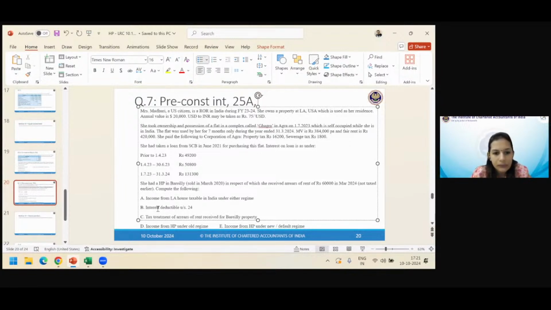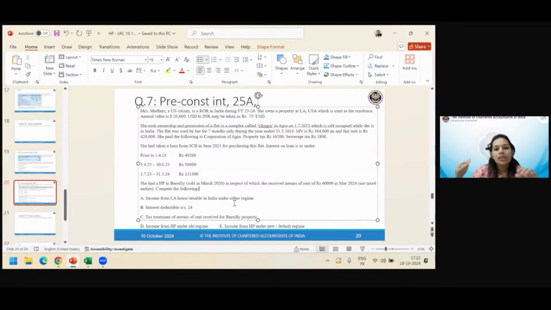Okay. Compute the following. Yes, please, everybody, be very quick. Note down all the relevant facts on your paper and calculator and tell me these. What is the income from LA house taxable in India under either regime? If they are asking you either regime, then at the very beginning you make 2 big columns. Under that, you make 3 sub inner columns. So 3 plus 3, total 6 columns under 2 banners. 1 default regime, 1 optional regime.